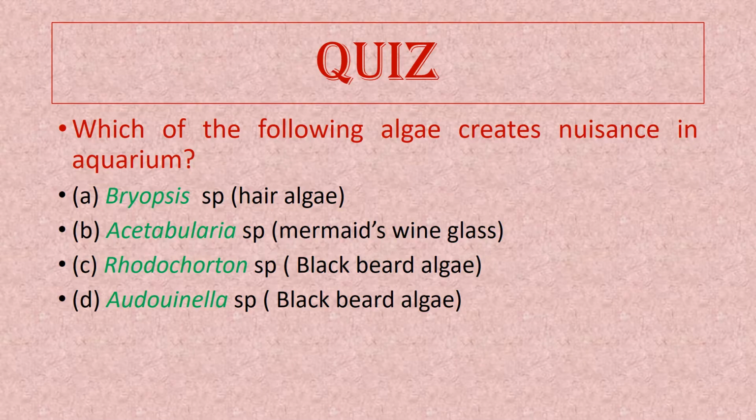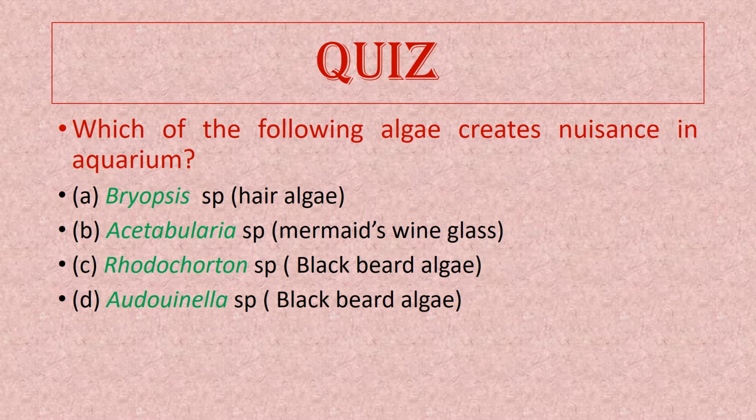Before I start the main video, there is a quiz for you. Which of the following algae creates nuisance in aquarium? We know that certain ornamental algae are used in aquarium for increasing the aesthetic appeal. On the other hand, certain algae are also found growing in aquarium that reduce this aesthetic appeal.